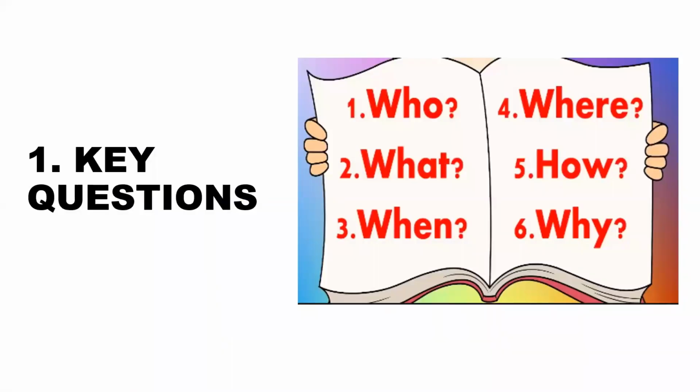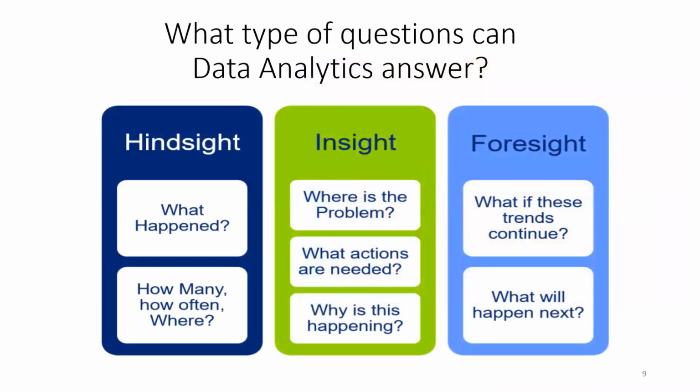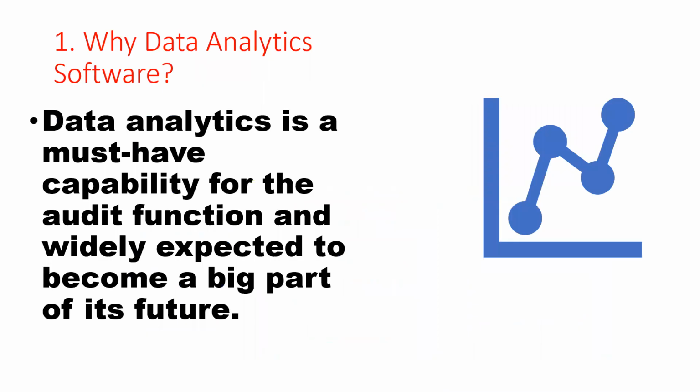Let's look at some of the key questions pertaining to data analytics. These are some of the questions we want to ask. What type of questions can data analytics answer? We can look at the past in terms of what happened. We can get insights, and we can also get foresight. Mostly in the case of CAs, we are primarily looking at hindsight and insight. When we look at advanced data analytics, we can also look at foresight, which means predictions and predictive analysis. In most of our cases as CAs, we are focused more on what happened in the past and also on getting insights into the current status of the problems.